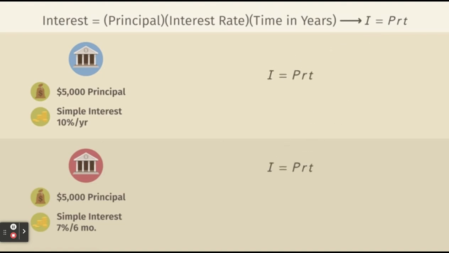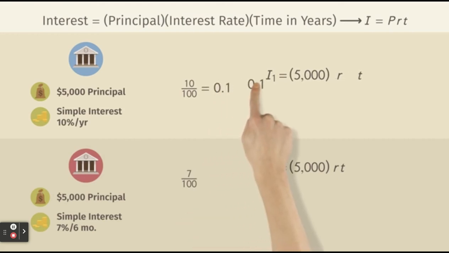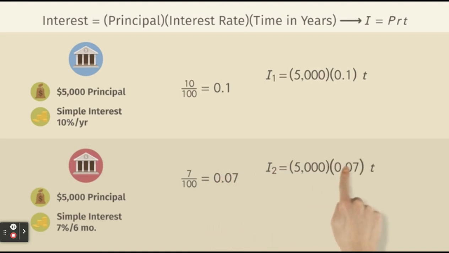As we said before, you not only need to pay the bank back the principal, but also the interest for the period of time you borrowed the money. Regardless of which bank Harriet borrows from, the principal is $5,000. Now we need to convert both of the interest rates to decimal form by dividing each percentage by 100. We get 0.1 for the First Beaver Bank and 0.07 for the second.